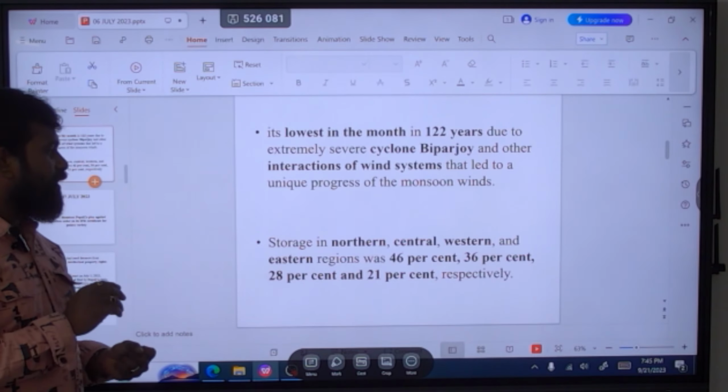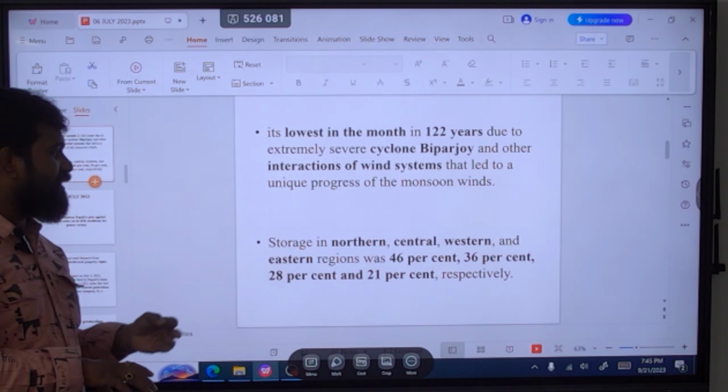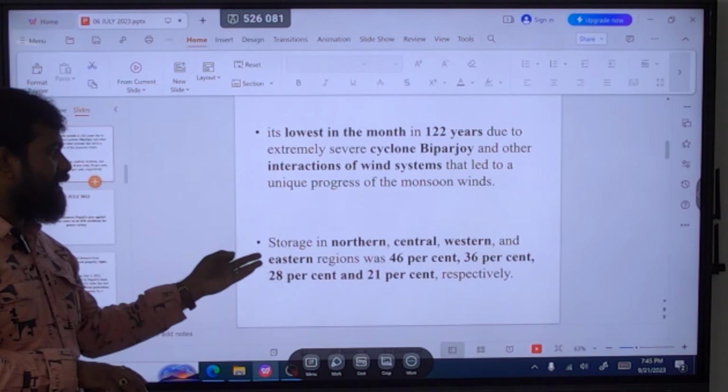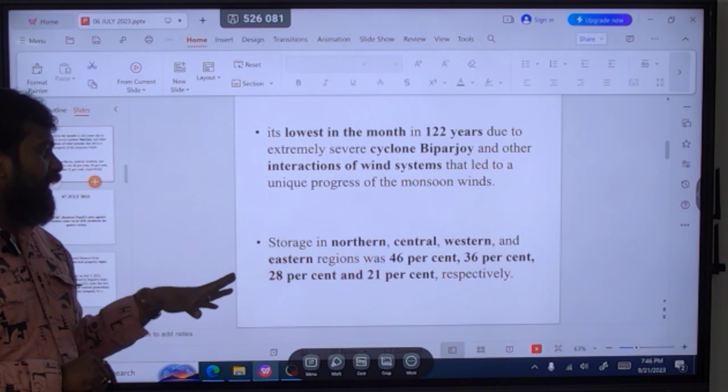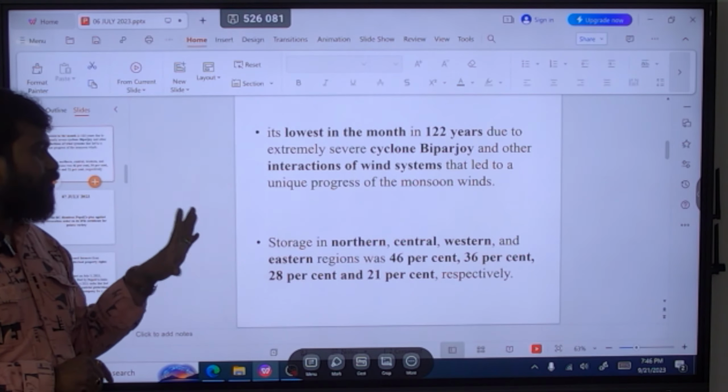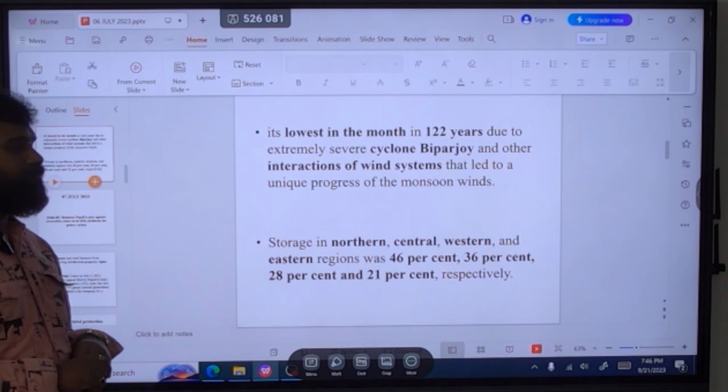And you see the northern, central, western and eastern regions will have these percentages. Northern we will have 46%, central we will have 36%, western we will have 28%, and the eastern side we will have 21%. So these are the percentages of rainfall we have.